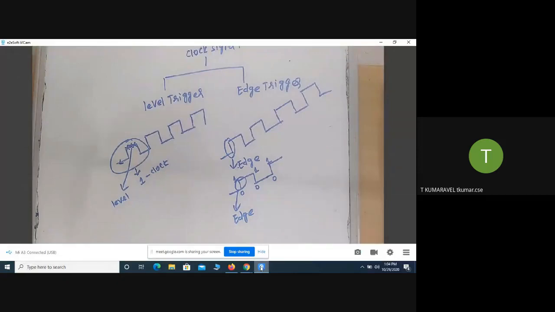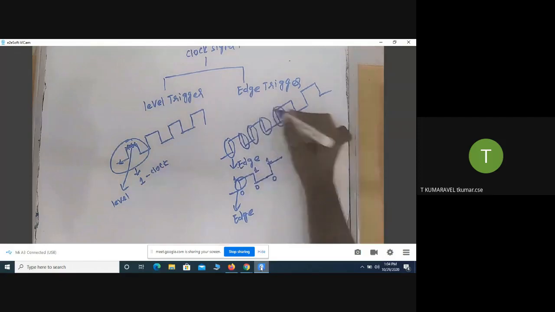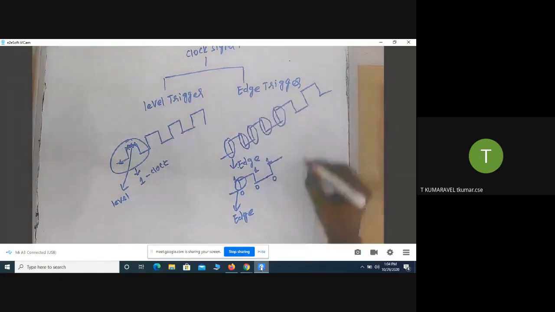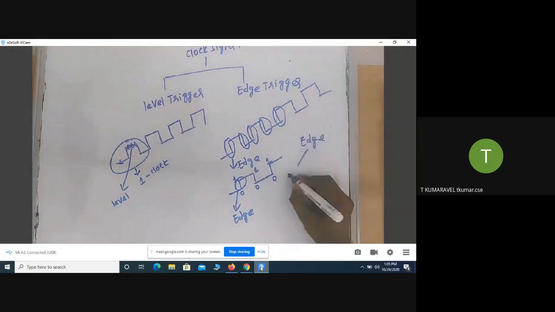Do you have any queries? What is the edge trigger? This one is called an edge. Again, the edge trigger is divided into two categories. One is called a positive edge trigger. Another one is called a negative edge trigger.